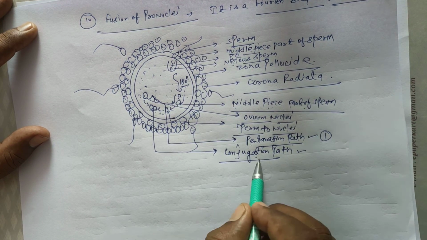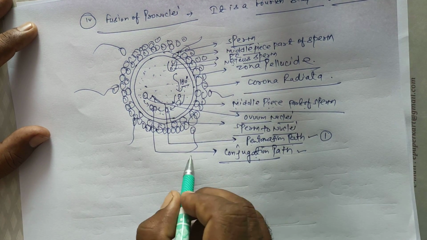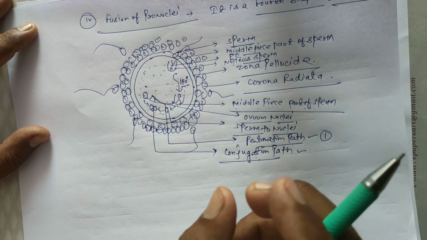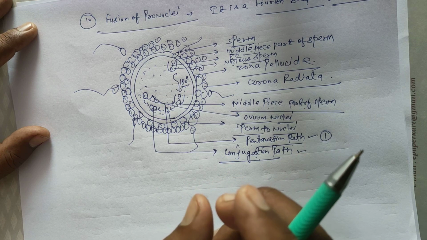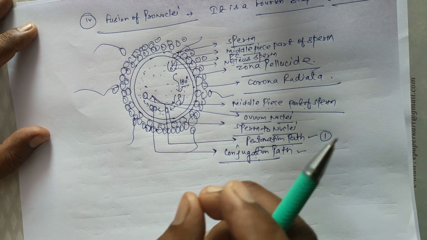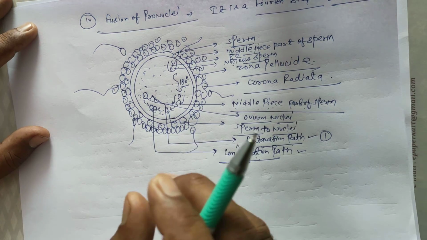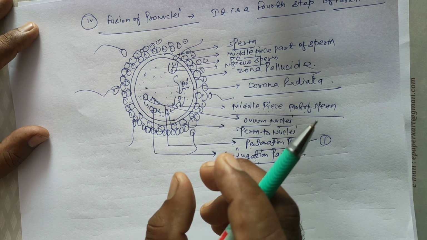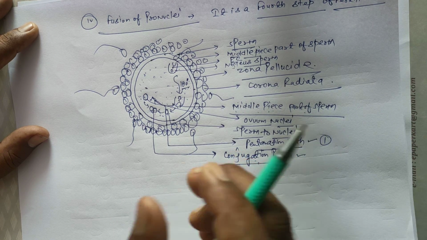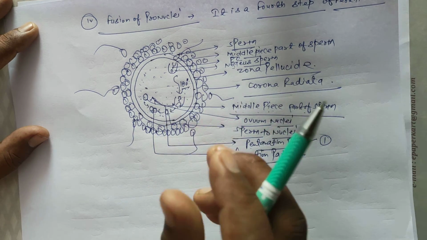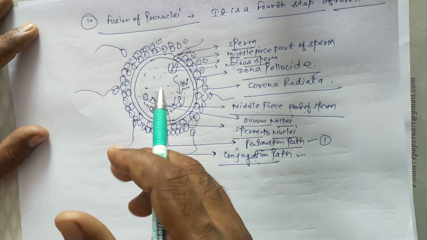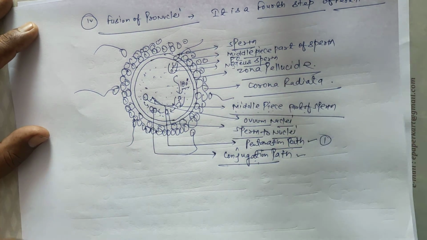It is called the zygote. In the zygote, the sperm part, the proximal centriole, initiates cleavage. So third is the cleavage pathway.